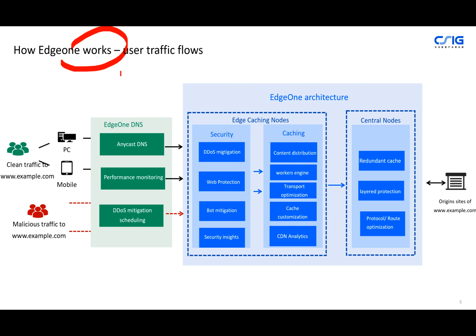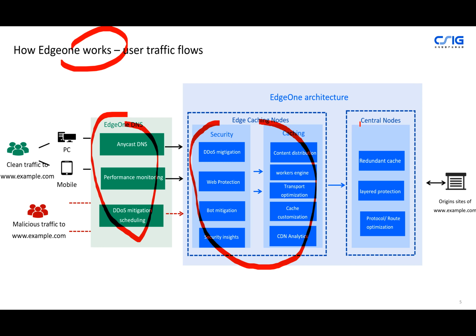And how does it work, right? If you're familiar with the CDN, then you probably know that first of all, we have to do the DNS lookup, and then we serve the content nearest to the user for static content or caching. In the meanwhile, we perform the security inspection. And for dynamic content or dynamic queries, we stream directly back to the origin sites.